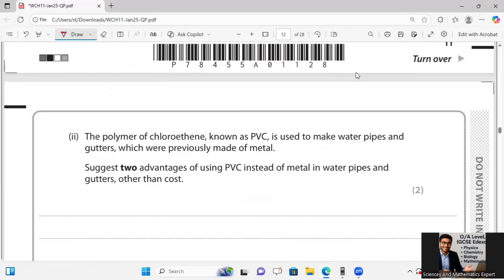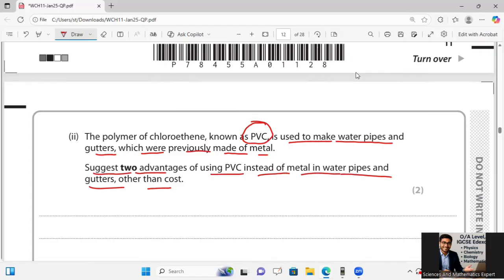After that, he is saying that the polymer of chloroethene, known as PVC, polyvinyl chloride, is used to make water pipes and gutters, which were previously made of metals. Give two advantages of using PVC instead of metal for pipes and gutters, other than cost. He is saying to ignore cost.